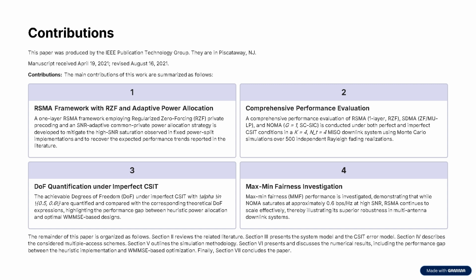The main contributions of our work are fourfold. First, we developed a practical one-layer RSMA framework using regularized zero forcing, or RZF, together with adaptive power allocation. Second, we compared RSMA, SDMA and NOMA under both perfect and imperfect CSIT using Monte Carlo simulations. Third, we evaluated the achievable degrees of freedom, or DOF, under different CSIT qualities. Finally, we analyzed maximum minimum fairness, showing that RSMA provides better fairness than the other two schemes.